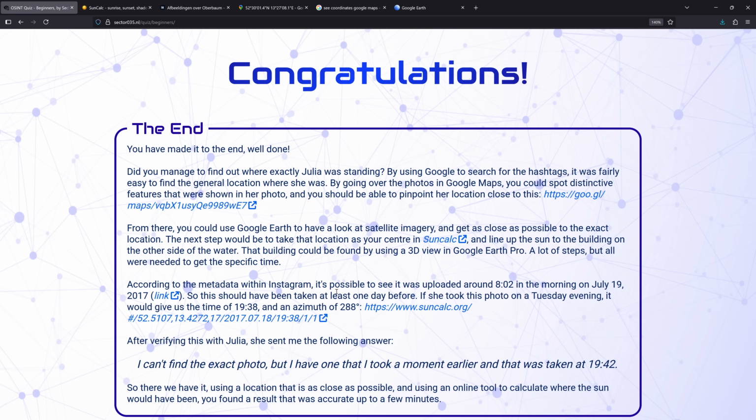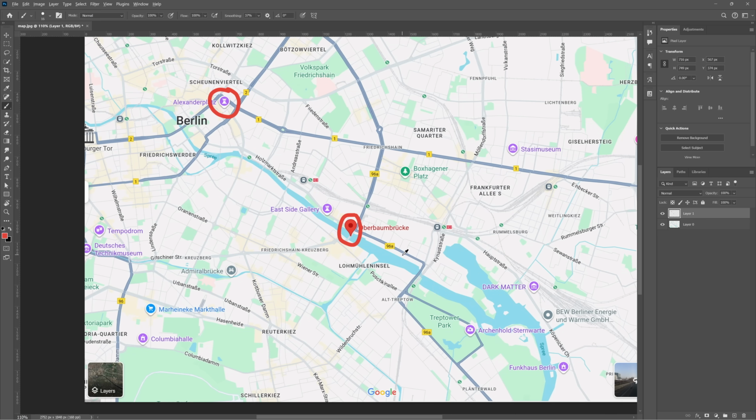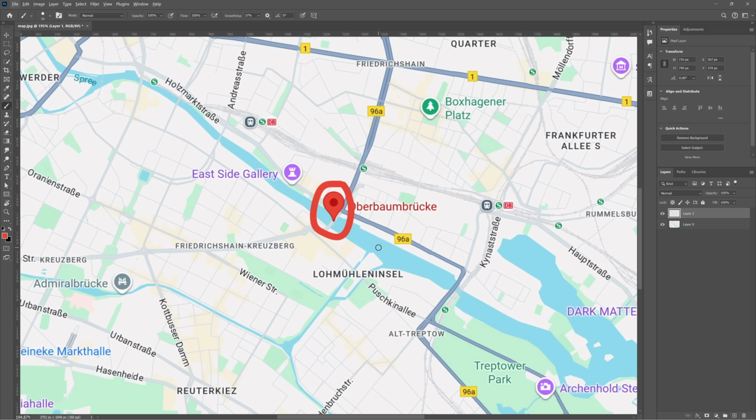What? How did I just finesse my way through that one? So she was standing in the middle of the river. Wow. How is that the answer?